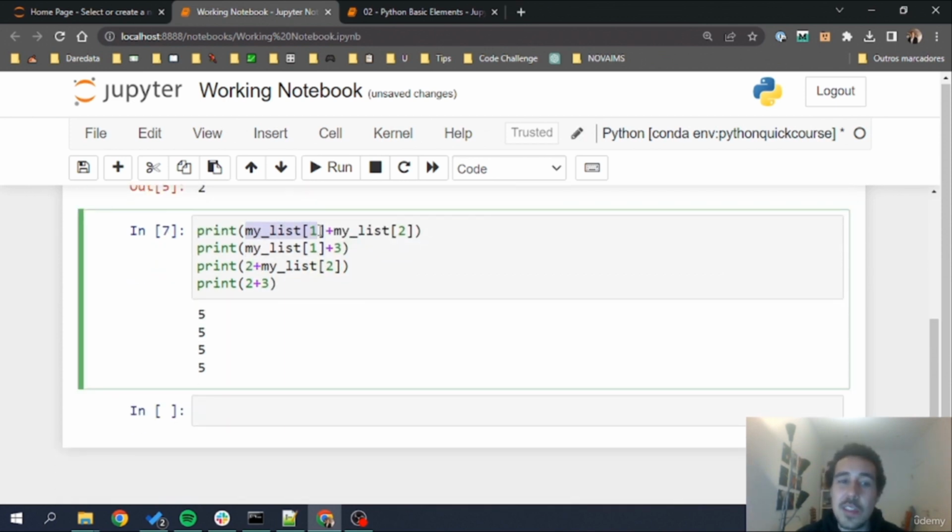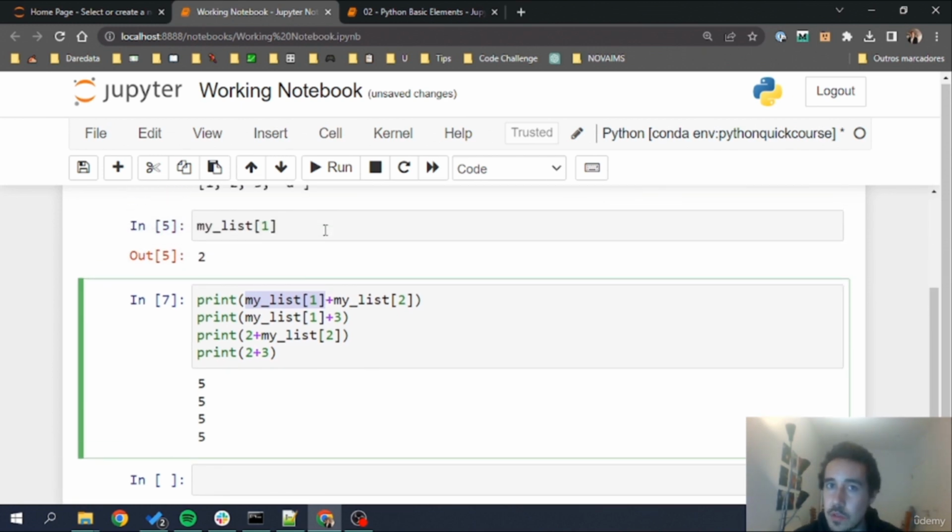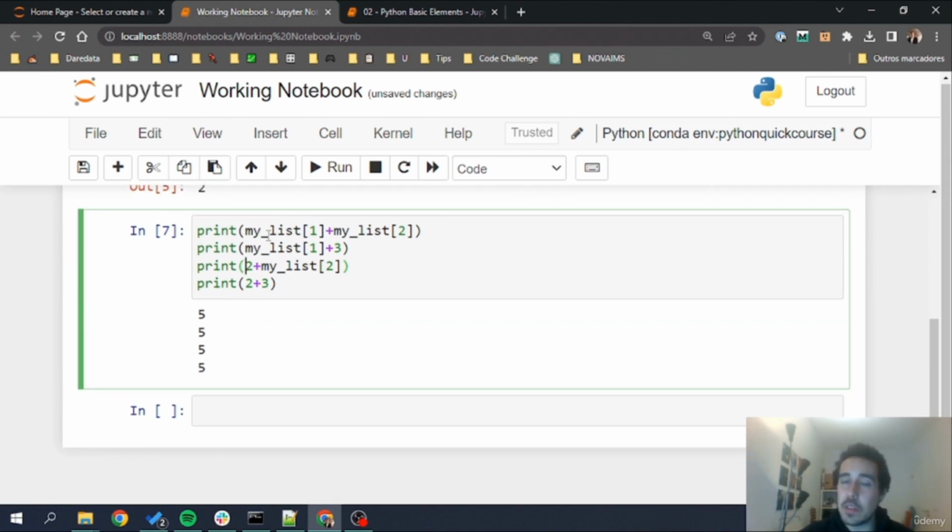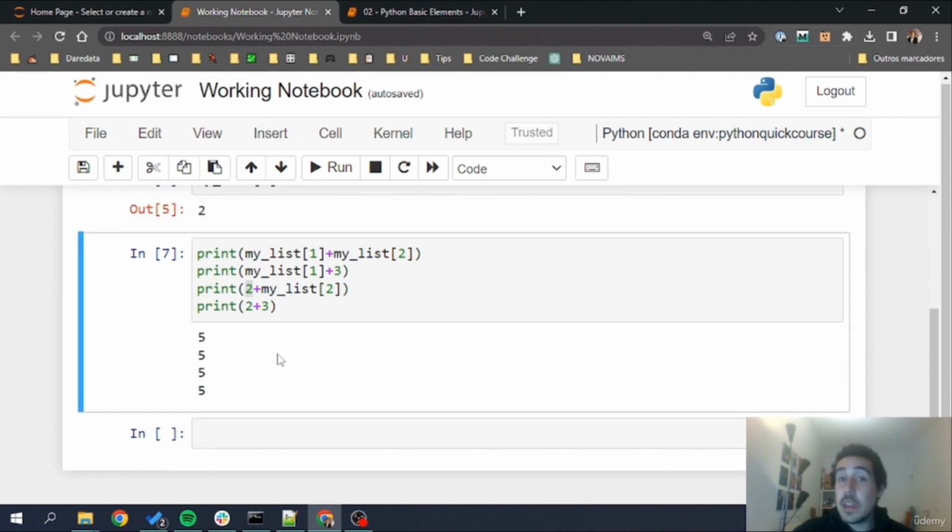Okay, so this is exactly the same as 2. The difference is that we are using a Python object to obtain this 2, and we are not doing the calculation directly with the 2. Okay, hope this was clear and that you could understand why these are equivalent. The difference is that in some of them we are using Python objects, in others we are doing number calculation directly, without using variables.